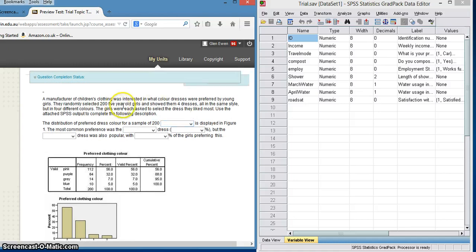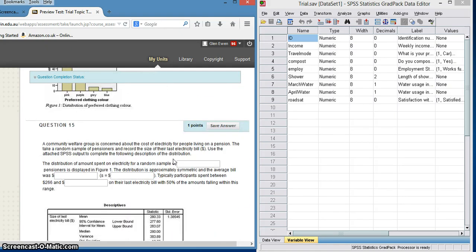And what have we got? Randomly selected 200 5-year-old girls. So let's see, that's 5-year-old girls, displayed in Figure 1 down the bottom here. The most common preference for the dress was pink, 56%. So we'll do pink, 56%. Here we go. But the purple dress, as you can see here, was next, and that was 32%. Okay, just simply reading off the chart there.